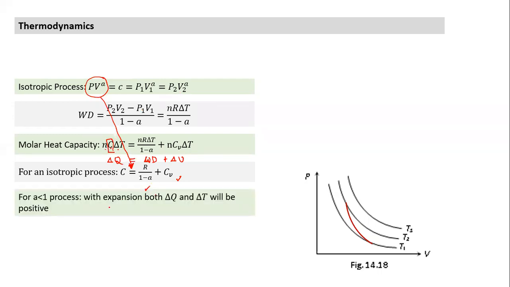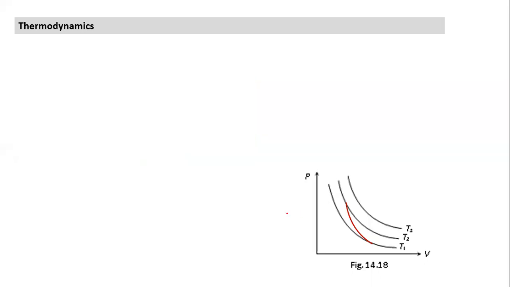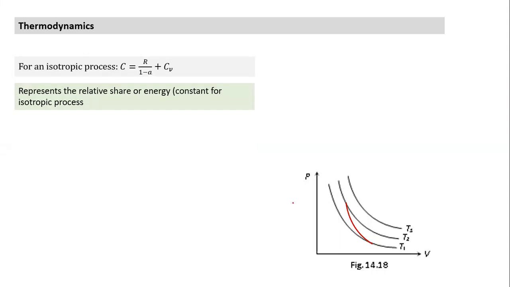Okay, so what does it represent here? This term is proportional to delta Q, this term is proportional to work done, and this is proportional to delta U. So what is the ratio of delta U to delta Q for any isotropic process?